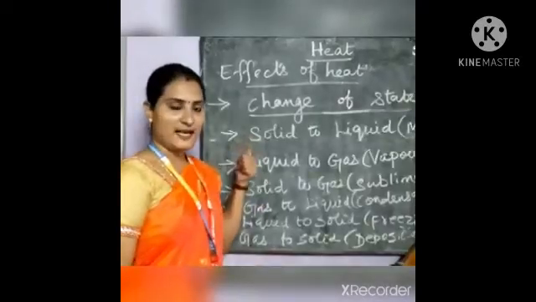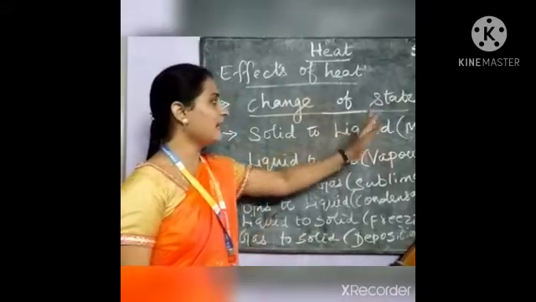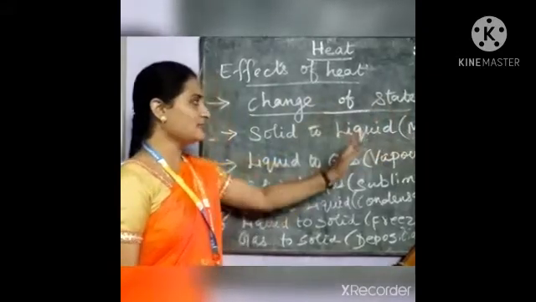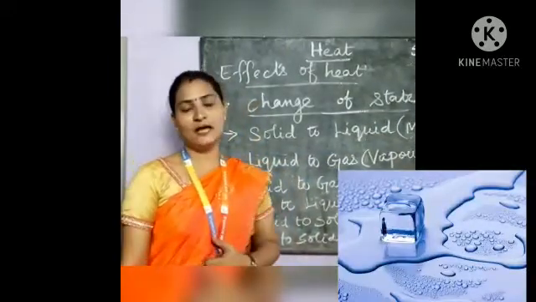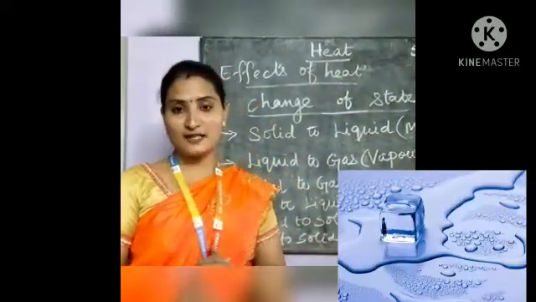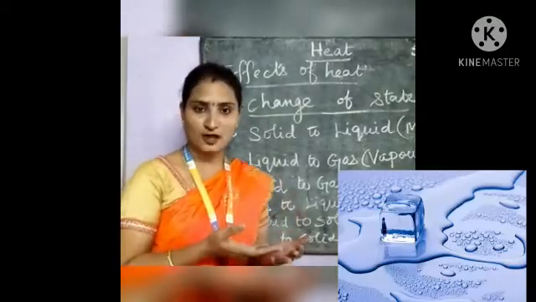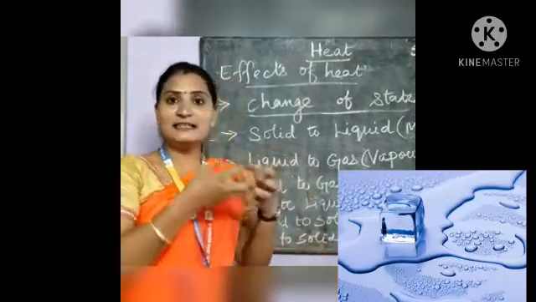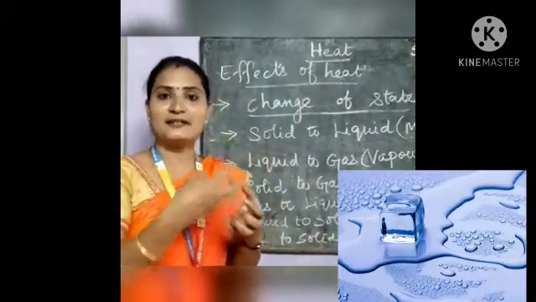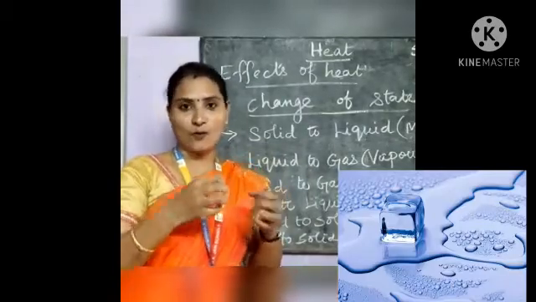In the first case, when the solid state of matter changes to a liquid state, this process is named melting. For example, in an ice cube, the force of attraction between the water molecules is more. When you supply heat to the solid ice cube, that force of attraction decreases, and the water molecules start to move away from one another.